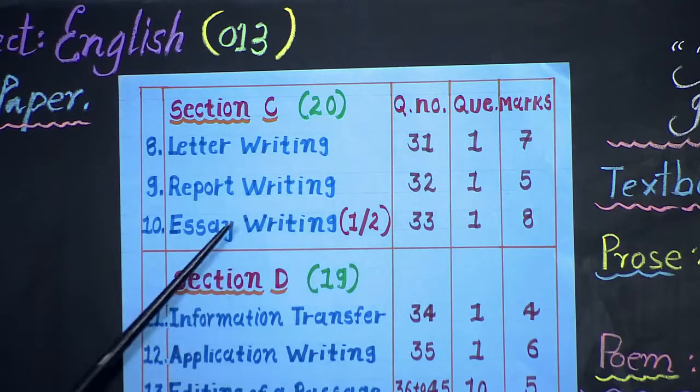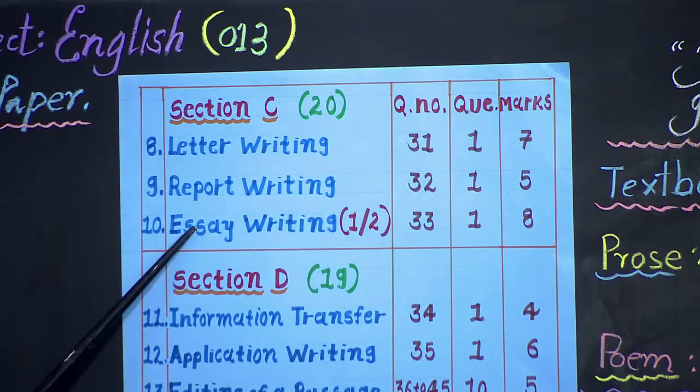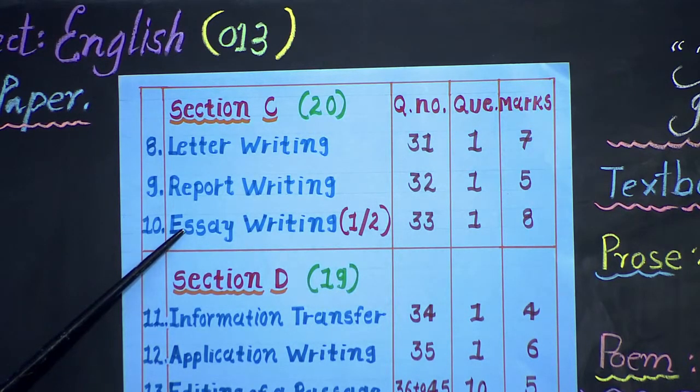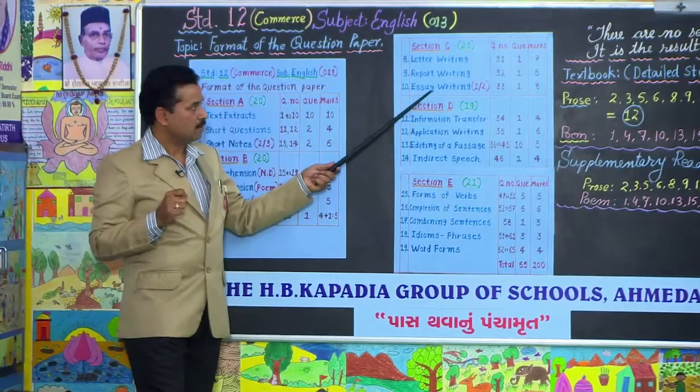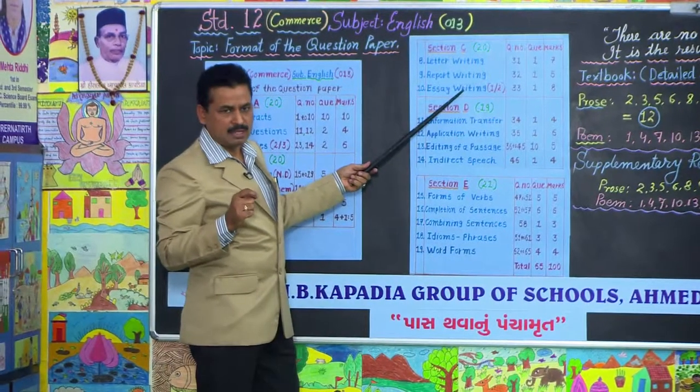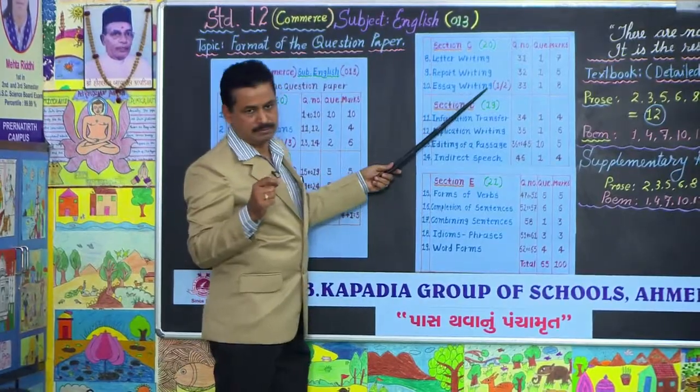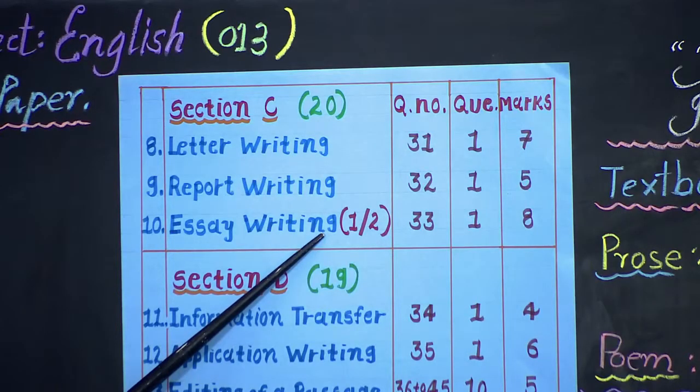Now you would be thinking a little bit about which type of essay would be asked in the examination. So first, it would be better to prepare the essays given in your textbook. There are so many essays, and usually the board asks out of these. Sometimes both the essays are given from your textbook, sometimes 1 essay.